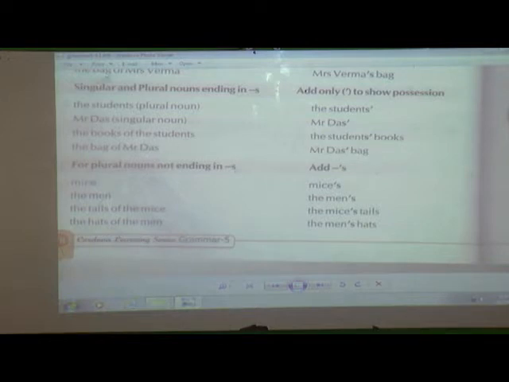So what was the first rule? If it is a singular noun, you are going to put an apostrophe s. But in the second case, if it is a singular or plural noun and it is ending with s, you are going to put only an apostrophe.